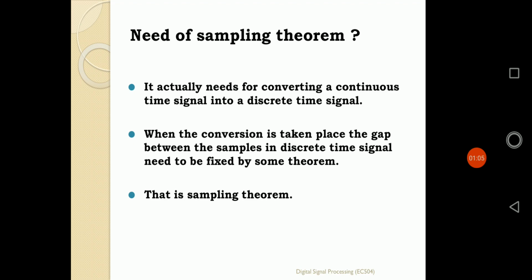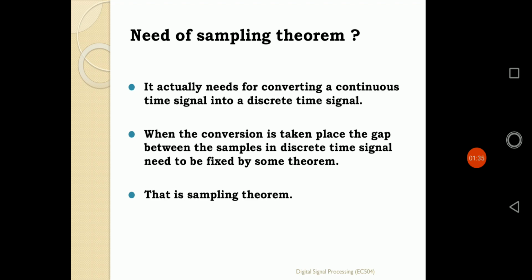But whenever we want to do the sampling, and the signal is converted into a discrete time signal, there will be a spacing between the samples. That time must be defined when using the process of sampling.